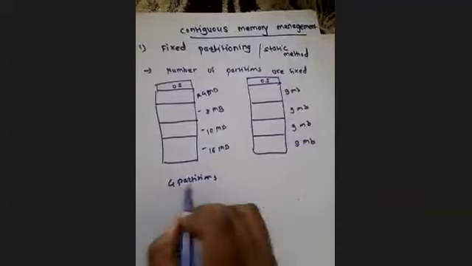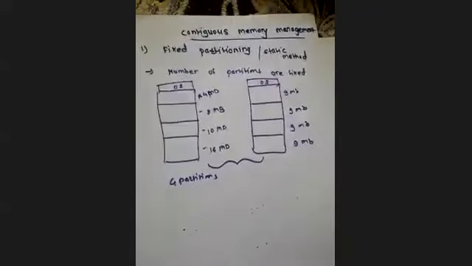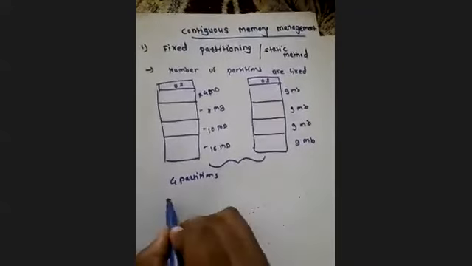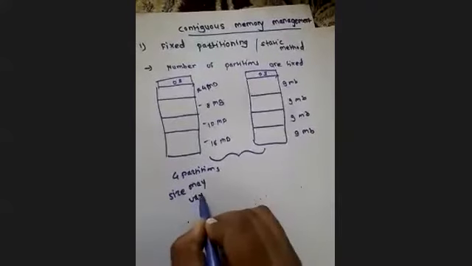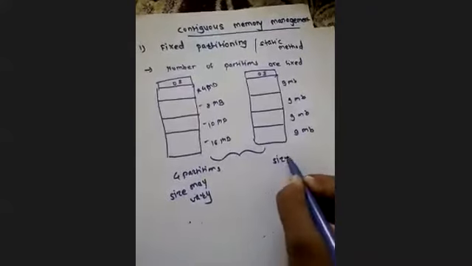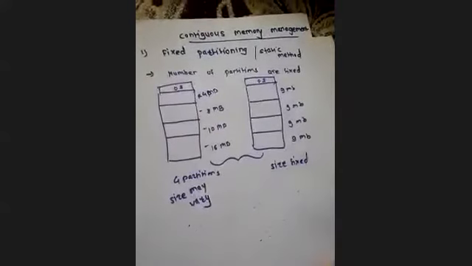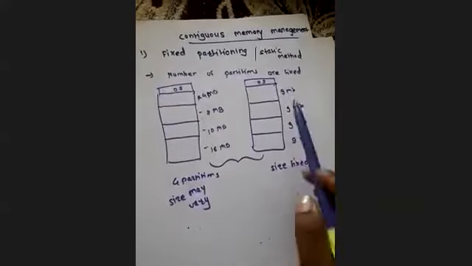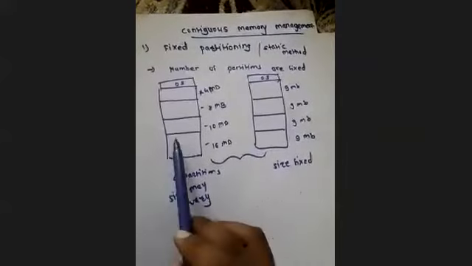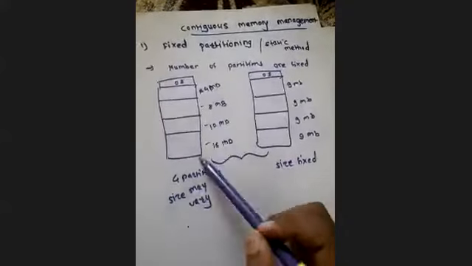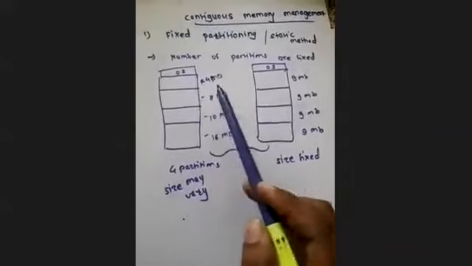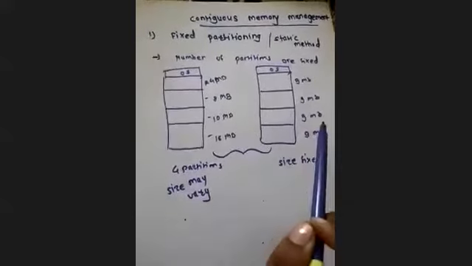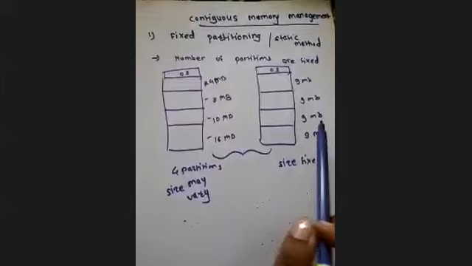Both are 4 partitioning, but in one the size may vary and in the other the size is also fixed. Partitions are fixed but the size of the partition can vary. इसमें भी 2 पार्ट आते हैं इस फिक्स्ड पार्टीशन में. ठीक है.